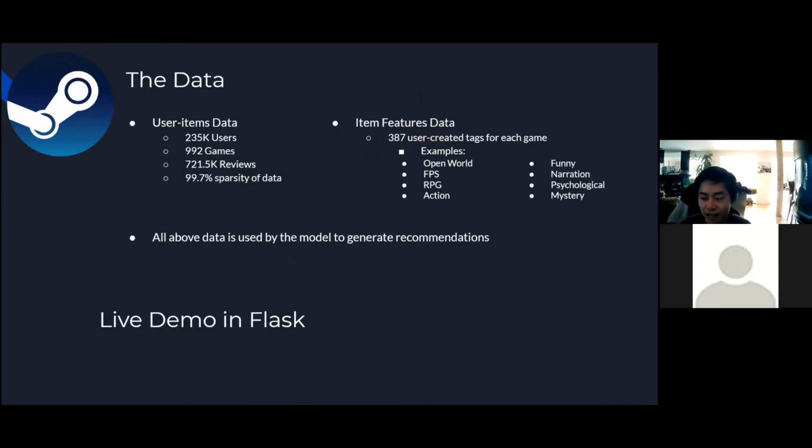So for the data, I used APIs to crawl Steam servers for data on 200,000 users and 1,000 games. I also collected game features data in the form of user-created tags. Some examples of the tags are seen here on the right. This equates to a very sparse data set, but ultimately my hybrid model took these two sets of data to generate recommendations for you that I will now demo in a Flask app.